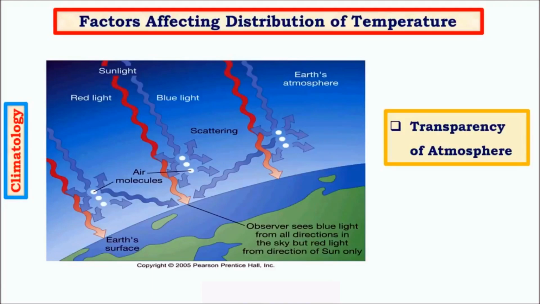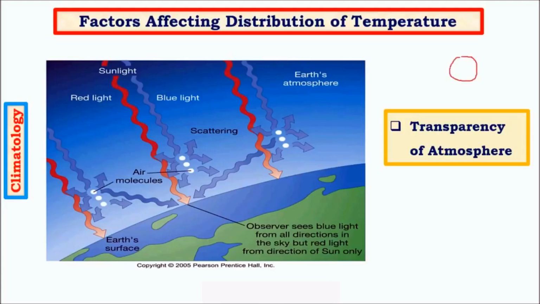For example, coming to transparency, when the whole atmosphere is transparent, there is greater intensity of sunlight. Whereas when the atmosphere is not so transparent, then usually there is a huge amount of scattering and reflection happening. As a result, the amount of sunlight received will be low. So here let us see a concept about scattering.